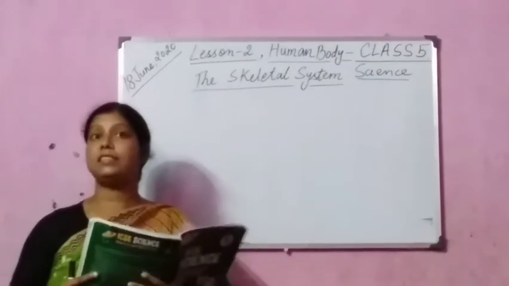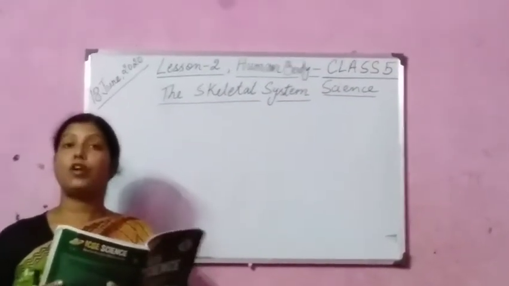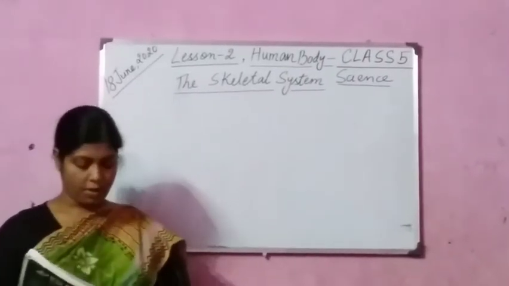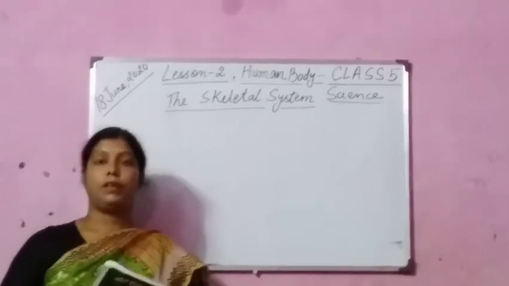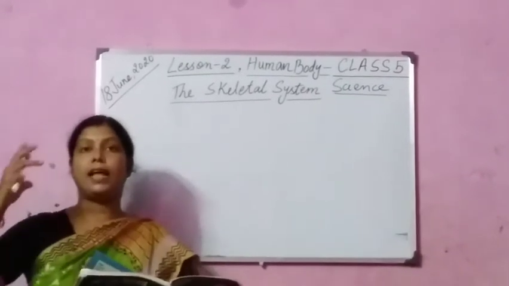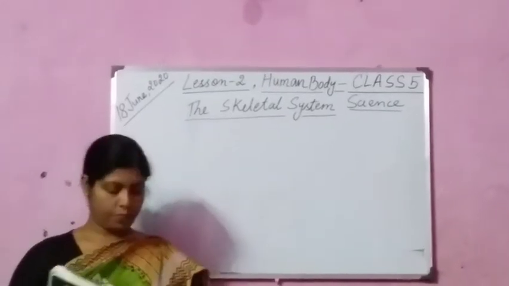The brain sends signals to your whole body, what to do, what not to do. It also provides shape to the face.